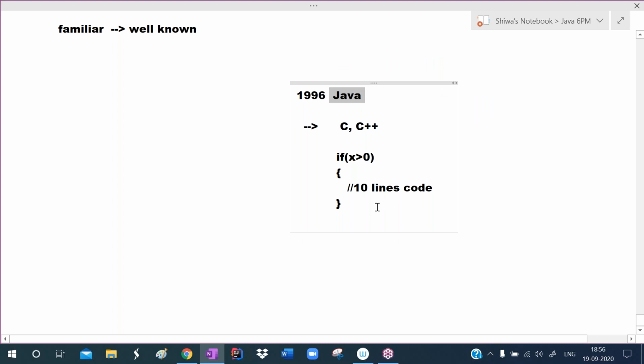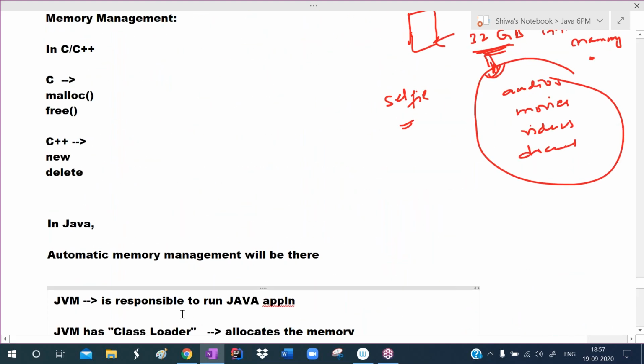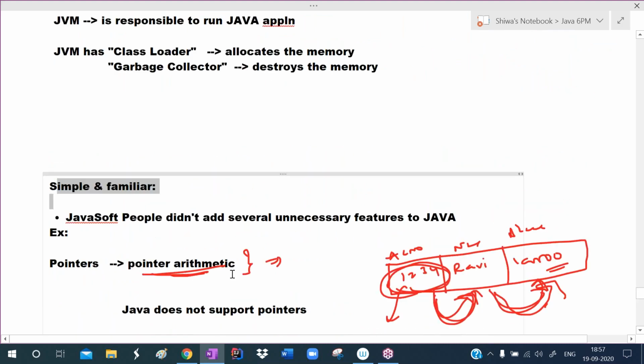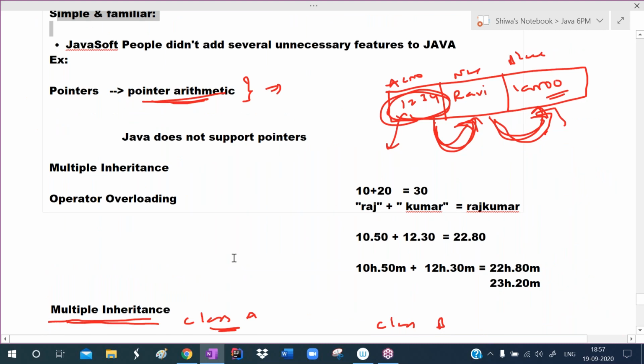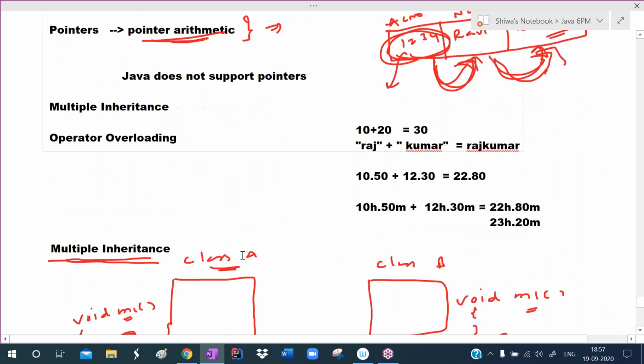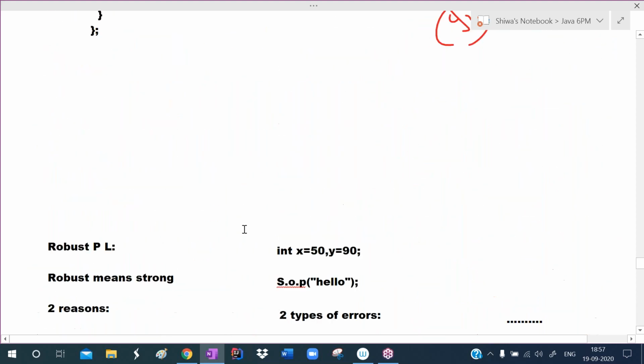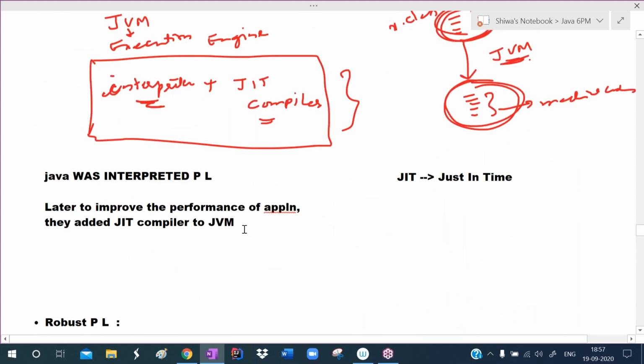Most of the syntaxes, like control structures and operators, they have taken from C++. If you know C operators, you know almost all operators of Java. If you know control structures of the C language, you know almost all control structures of Java. Like this we feel it is well known to us, we feel this language is familiar to us. So that's why we call this a familiar and simple programming language. All confusion-oriented concepts they removed, they didn't add, and most of the syntaxes they have taken from C++. That's why we call this a simple and familiar programming language.